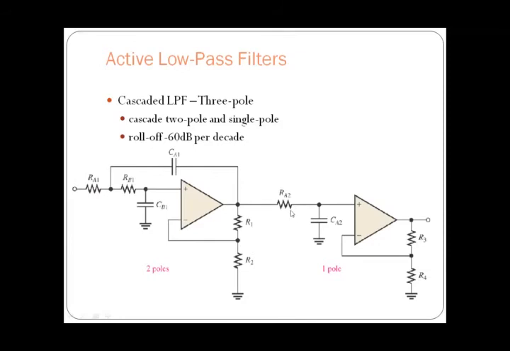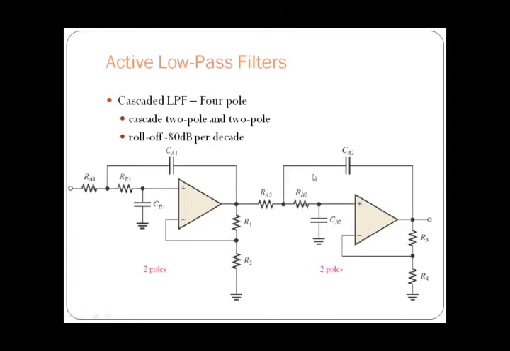So with this we can obtain a roll-off rate of, this produces minus 40 dB per decade, and this produces minus 20 dB per decade. As these two circuits are cascaded, the roll-off rate will be minus 60 dB per decade.